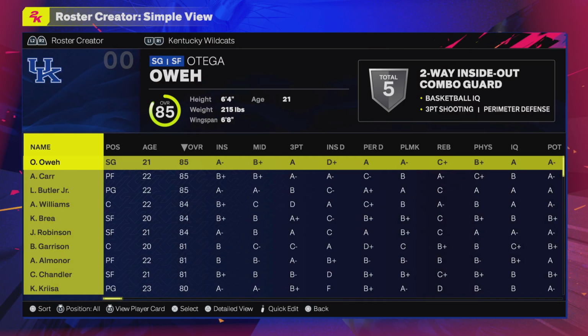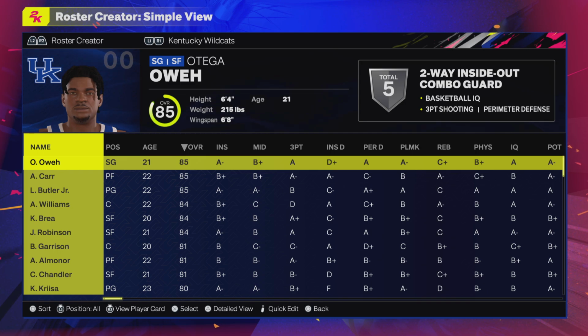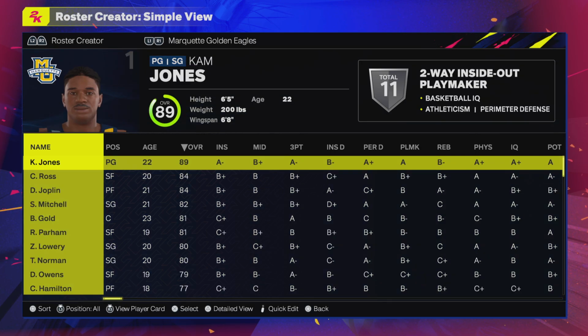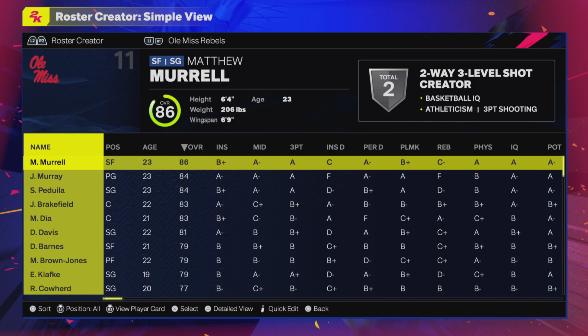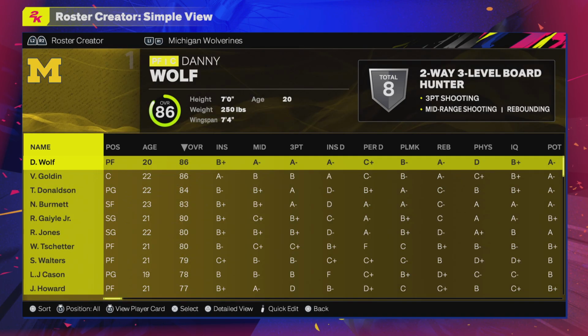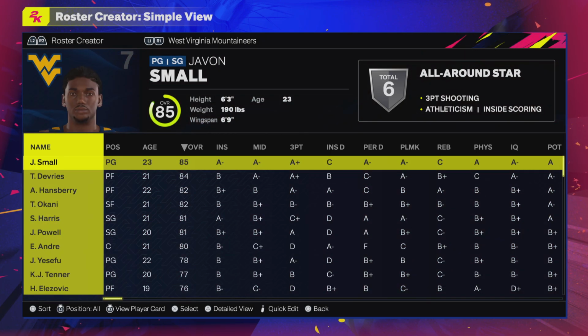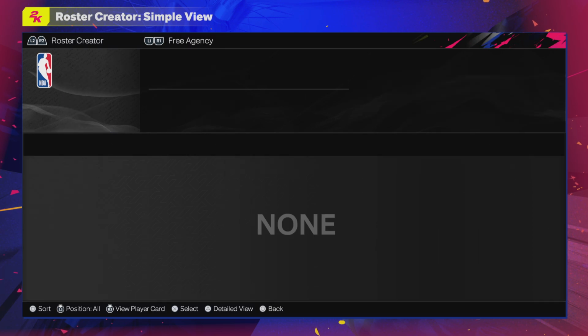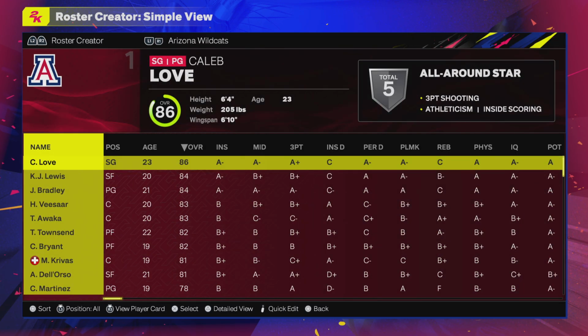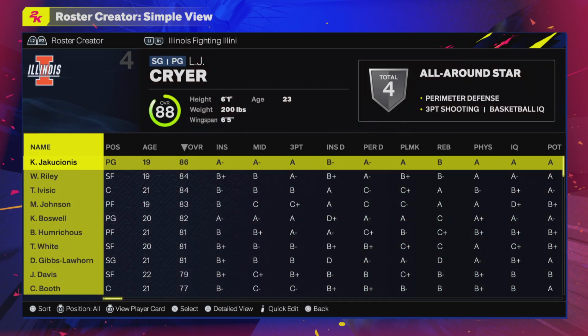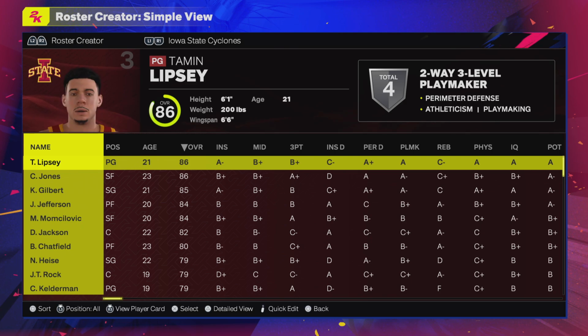I may go back now that these are updated and use his as a base and change a couple teams. Probably not very many, just because there's so many good teams in here already. I may swap out a team or two, maybe three, but not really anything major. If I do that, I will, of course, put an updated video out. Please don't ask me for teams just because I don't know who I'm going to put.